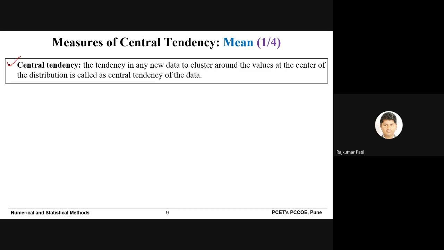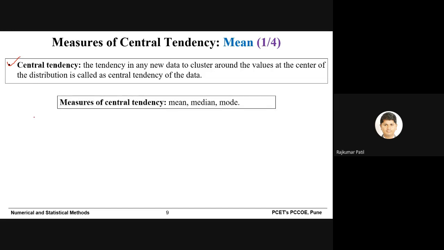So that's why sometimes we rely on central tendency. When we take the average, that could be one of the central tendencies, which we call the mean. But every time we cannot rely on the mean. So that's why 2 more terms are there, median and mode, which we will be discussing afterwards in detail.